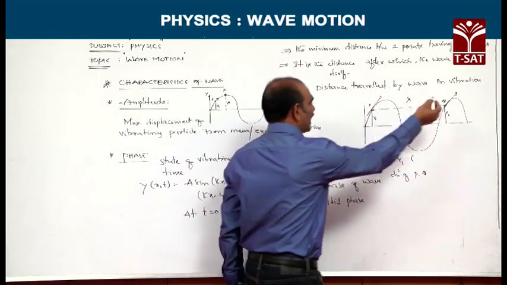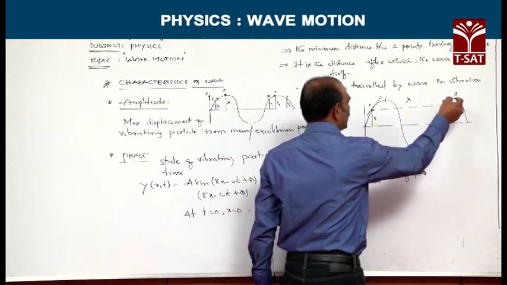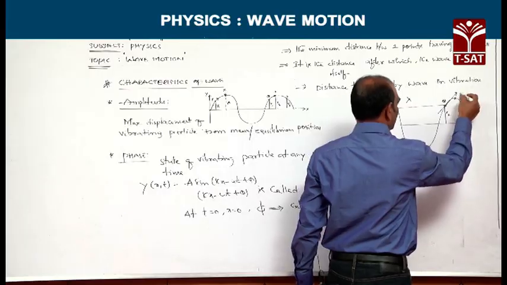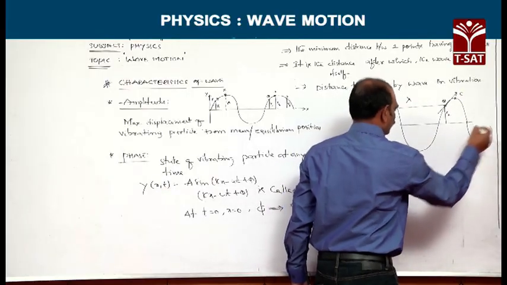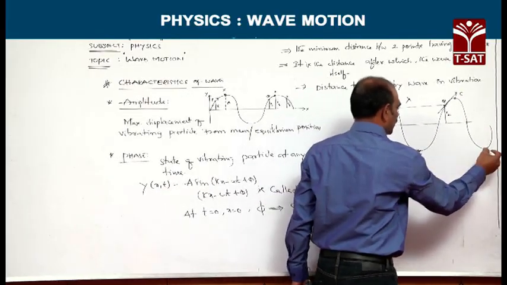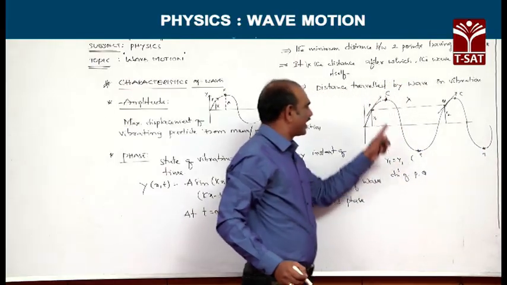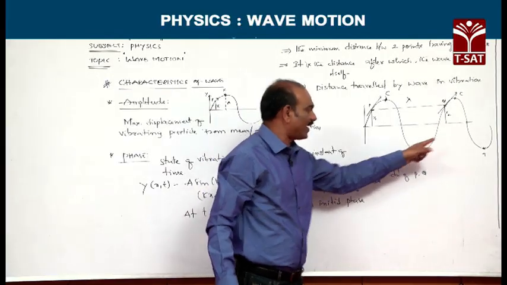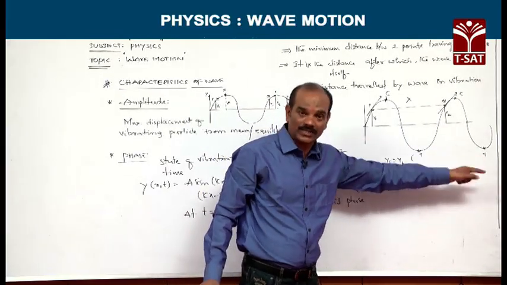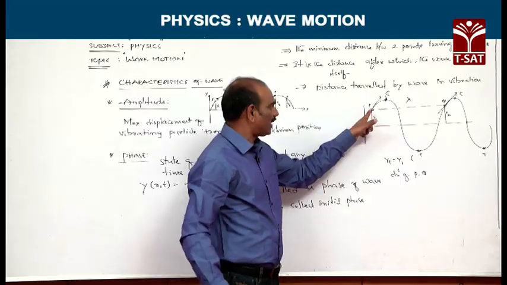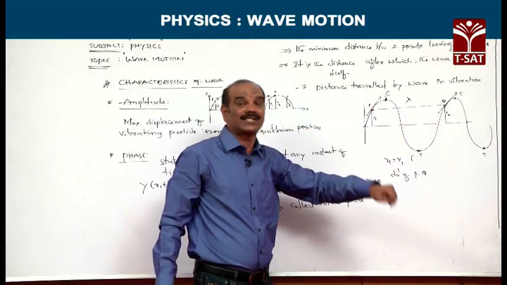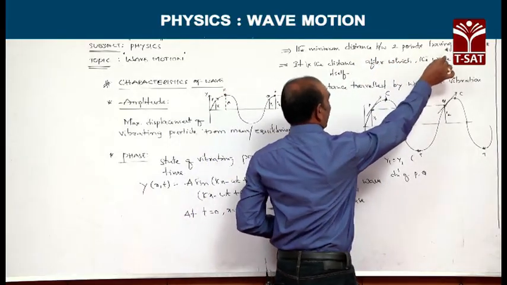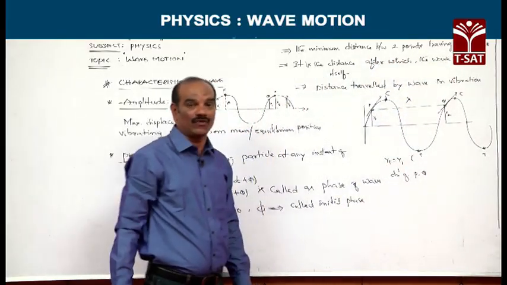In a transverse wave, this is what you call crest, and this is a trough. Crest and crest, these two particles are in same phase. Trough and trough, these two particles are also in same phase. The point P, point Q are also in same phase. Therefore, the minimum distance between 2 points having same phase is what we call wavelength.